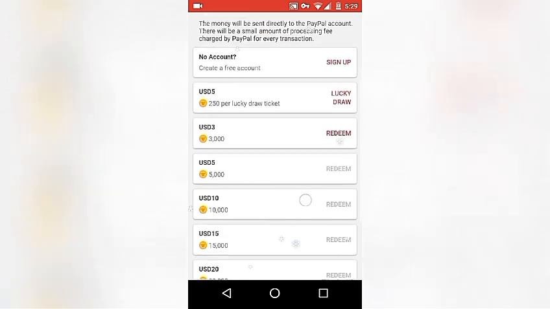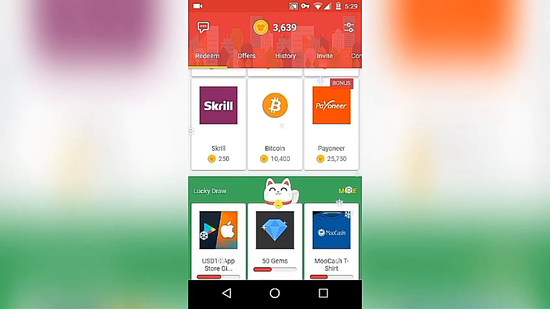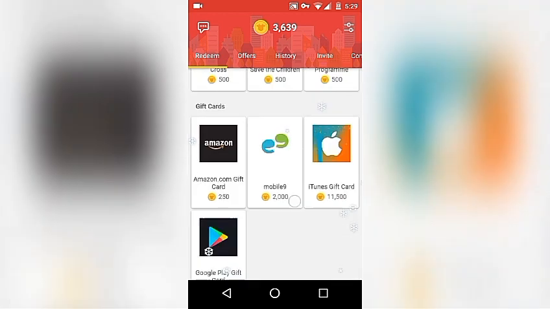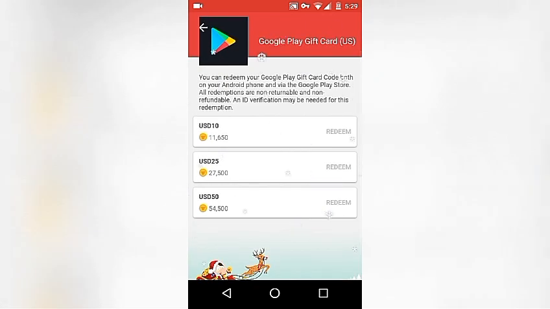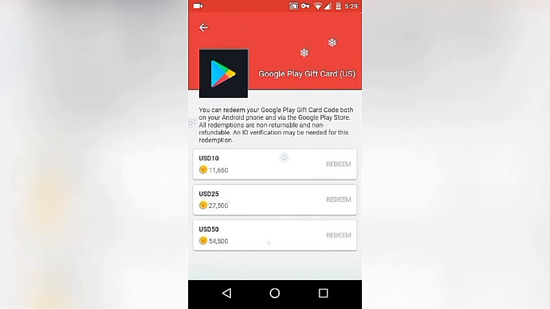If you redeem with a Google Play gift card right here, you only need 11,000 coin and you can get a $10 Google Play gift card.